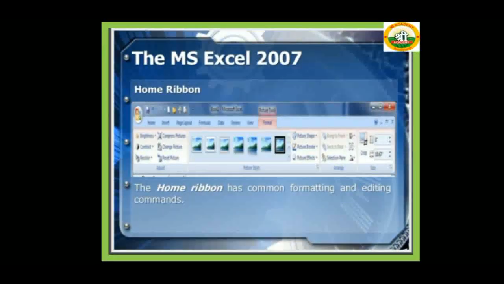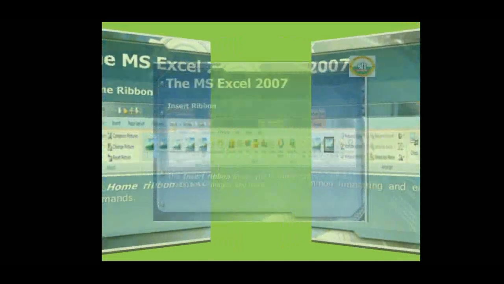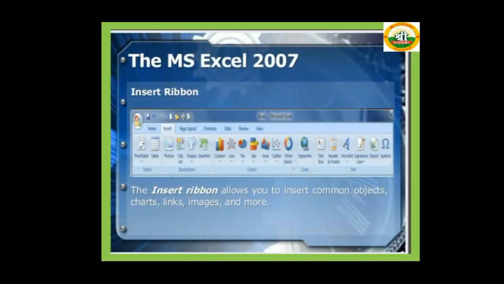The first ribbon in MS Excel is the Home ribbon. The Home ribbon has common formatting and editing commands of Microsoft Excel 2007. Insert ribbon: the Insert ribbon allows you to insert common objects like charts, links, images, and much more. In this image you can insert clip art, shapes, charts, line, bar, and area. There are so many things you can insert through this Insert ribbon.